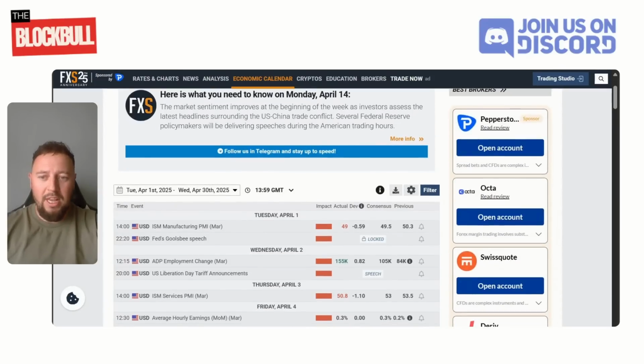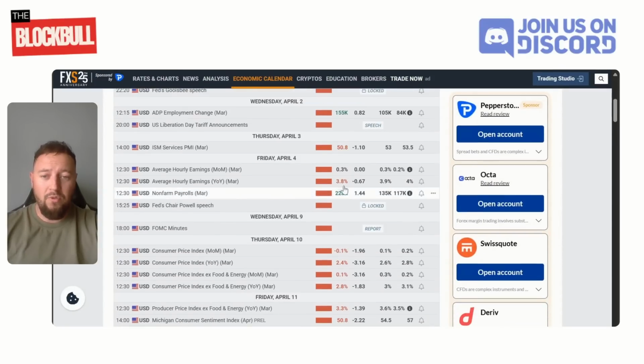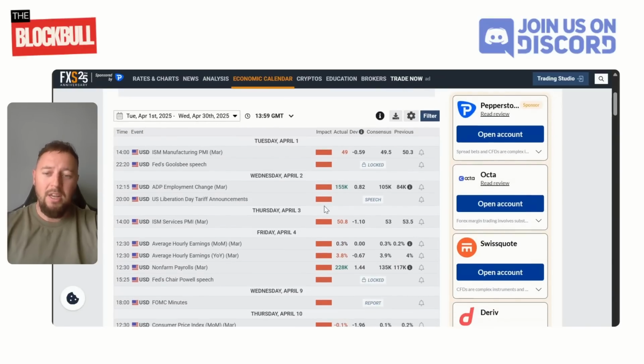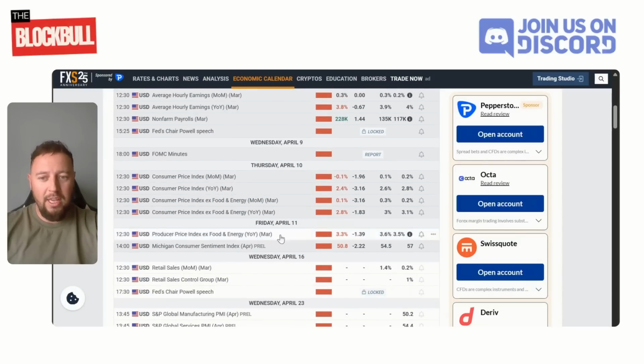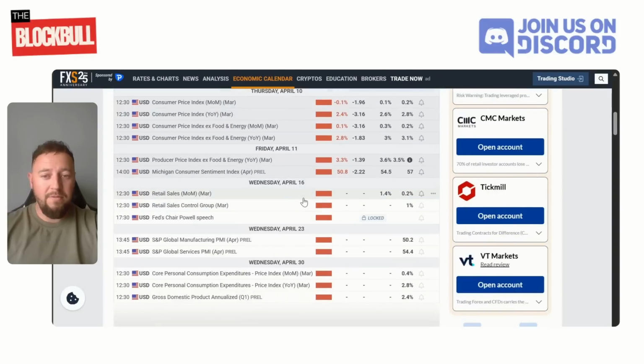Now, if I come over to the economic calendar as well, this is just the month of April, so we are looking for the red filter, if you will. So this is the impact upon the markets. Okay, obviously we can skip past all this sort of data as well. Currently it's the 14th of April at the time of recording. So the next sort of impactful economic data to be released is on the 16th of April. We've got the retail sales, and we've also got the Fed Chair Powell speech as well.